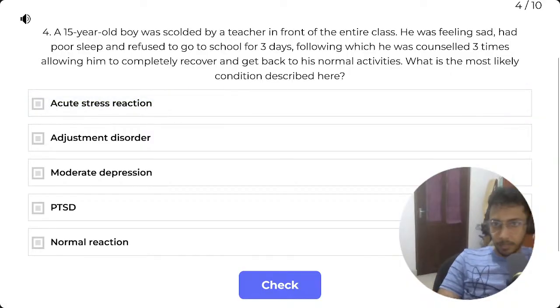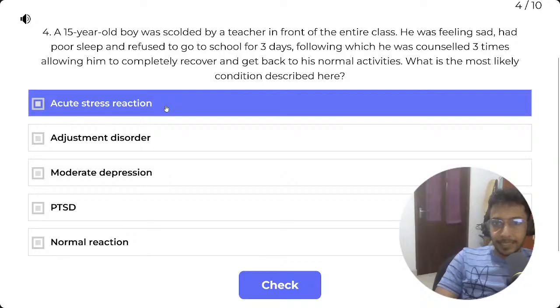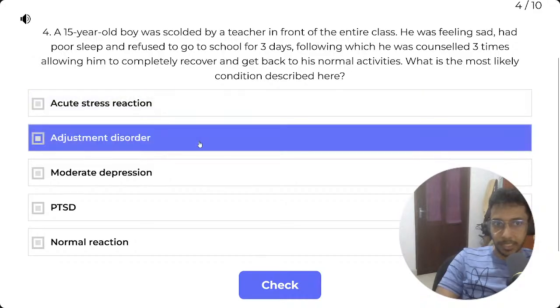Scolded in front of the class. So just 3 days, so you can't call it a depressive episode. I think it's mostly an acute stress reaction. School refusal due to acute stress reaction.